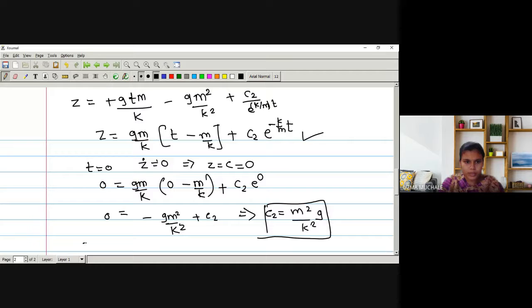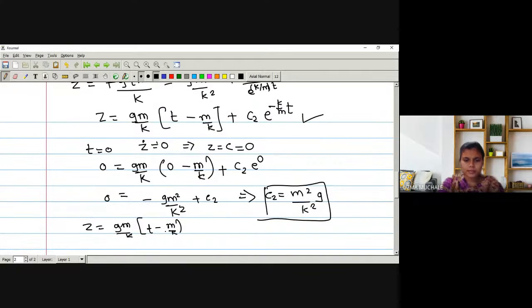So let me write down, z is equal to gm by k t minus m by k plus, what is the value of C2 here?